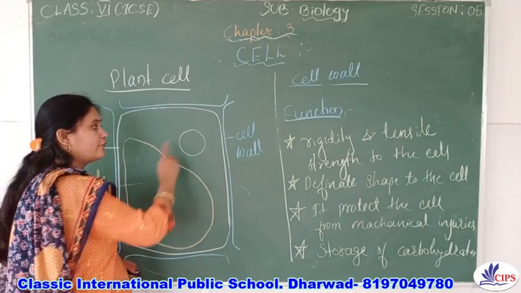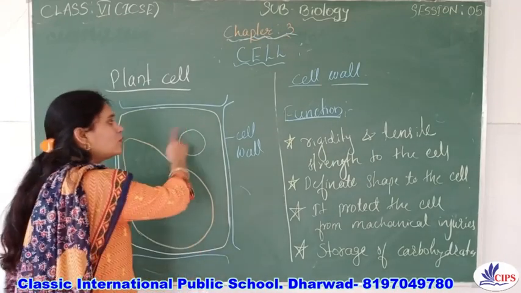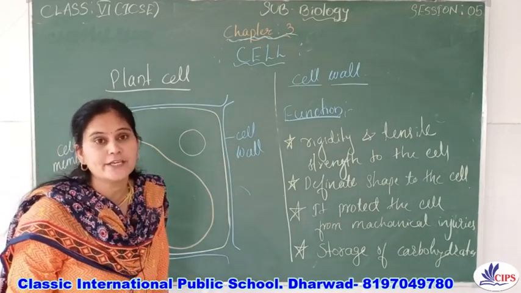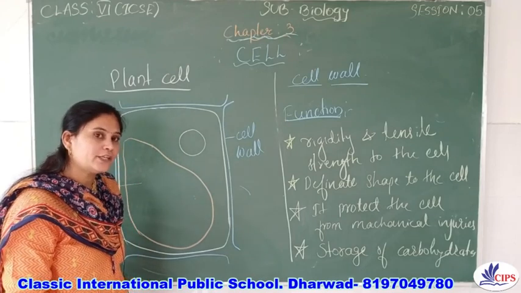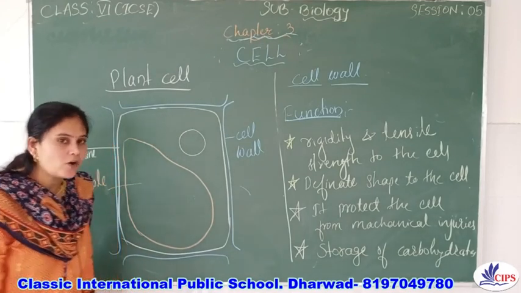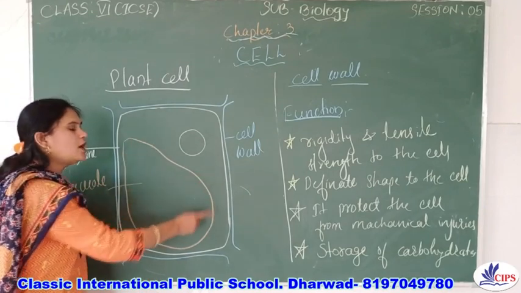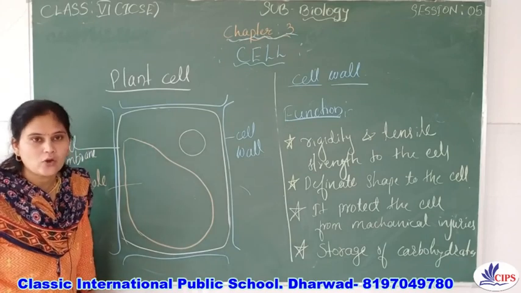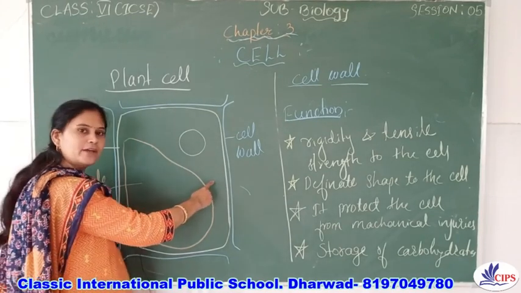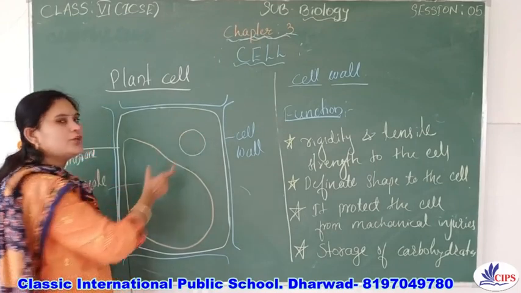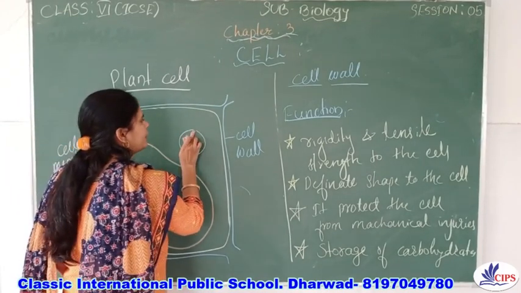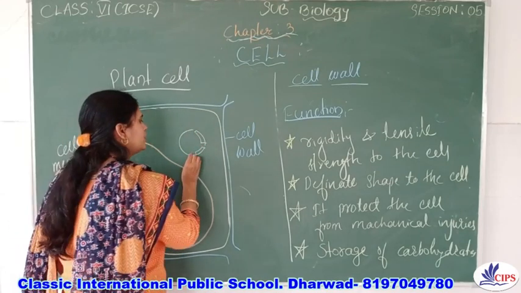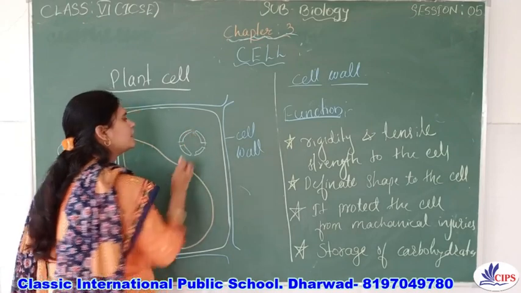I hope you understood why the nucleus is present at one end, or why the nucleus is present at the periphery region. Why is the nucleus present at the periphery region in the plant cell? Because in the plant cell they have large and big-sized vacuoles. So since they have large vacuoles, the nucleus is situated at the periphery, and same as in the animal cell, we know that the nucleus is bounded by the nuclear membrane.